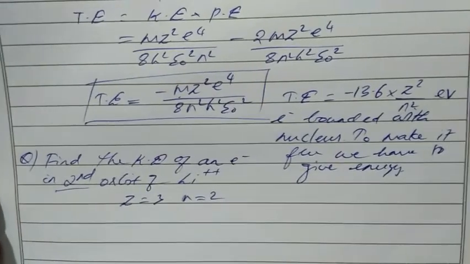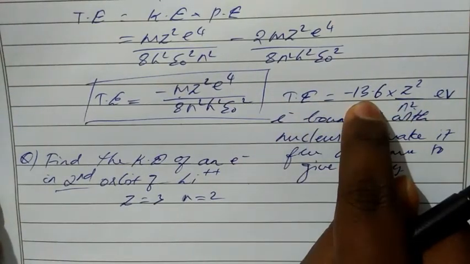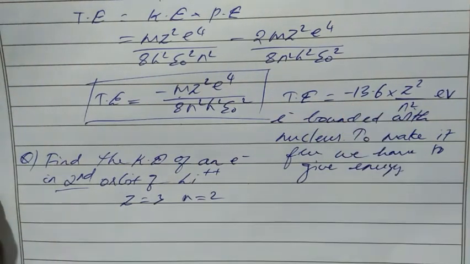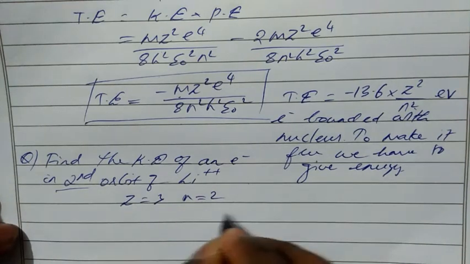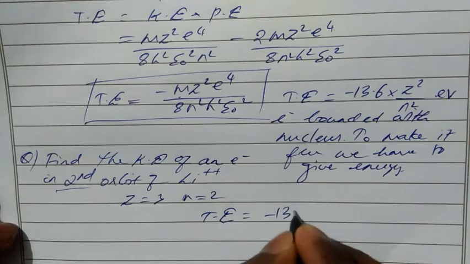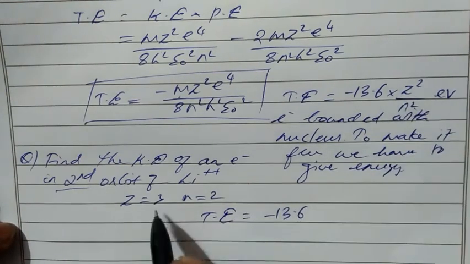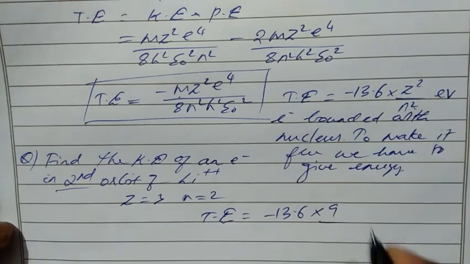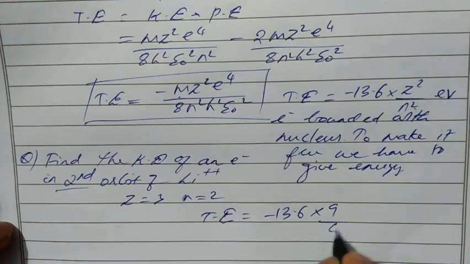So we can write from this equation, total energy equals minus 13.6 Z square, 3 square will be 9, divided by n square, 2 square will be 4.